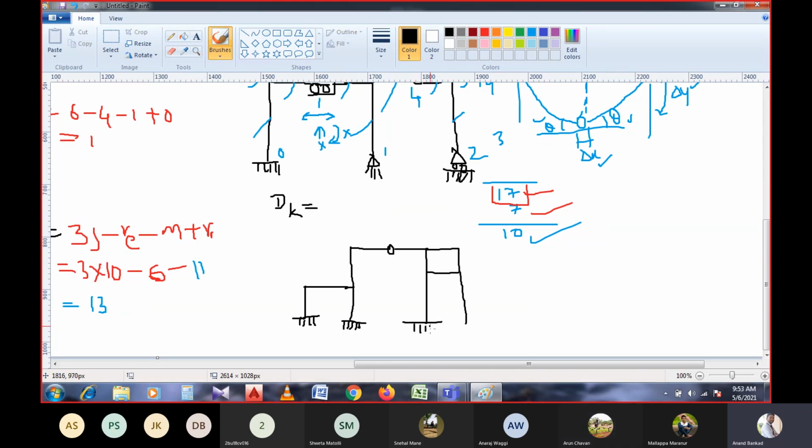And here you are asked to calculate the statical indeterminacy of the structure. And also you can calculate both of them, Dk as well as Ds. Calculate the Ds as well as Dk. Calculate and tell me.